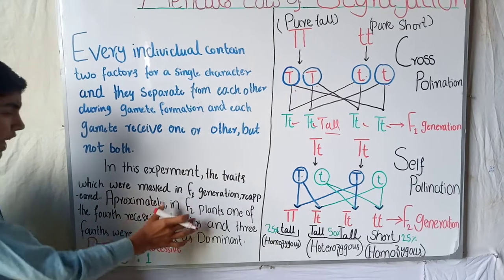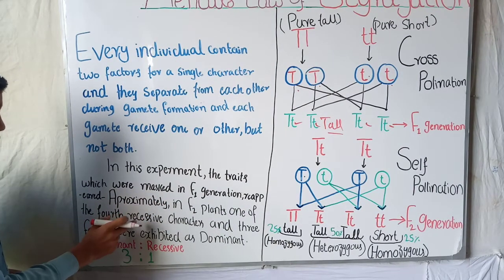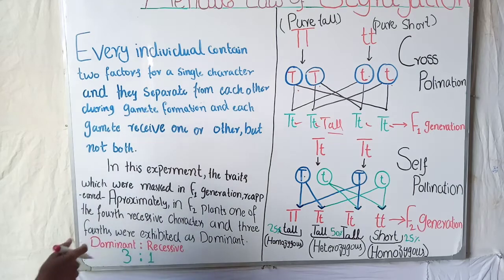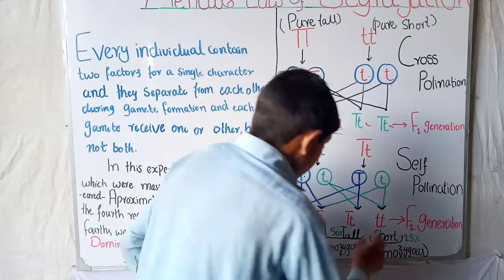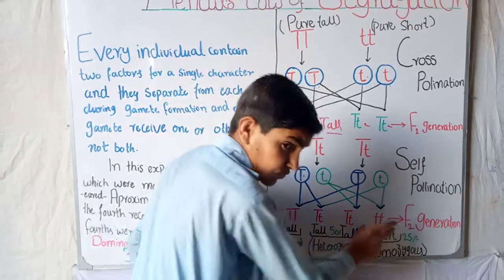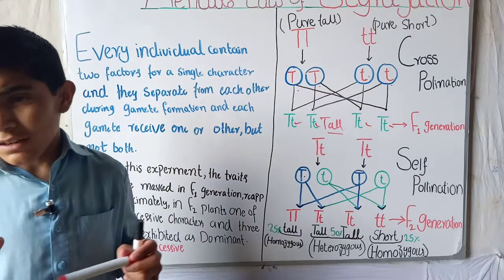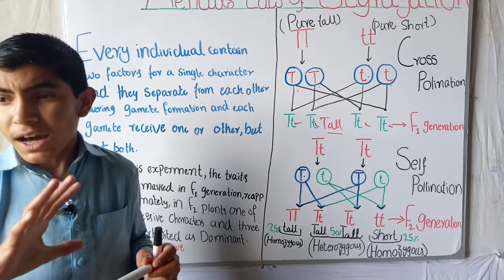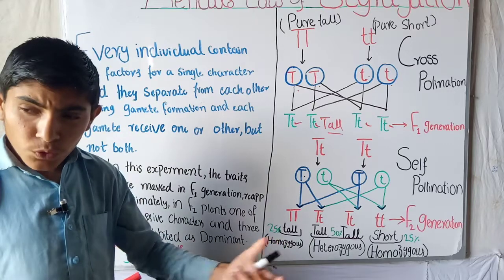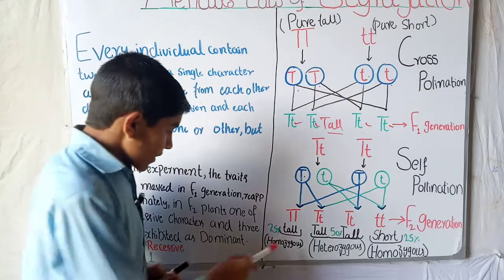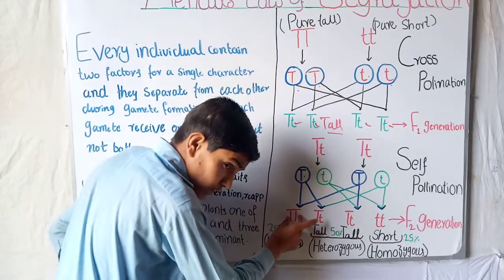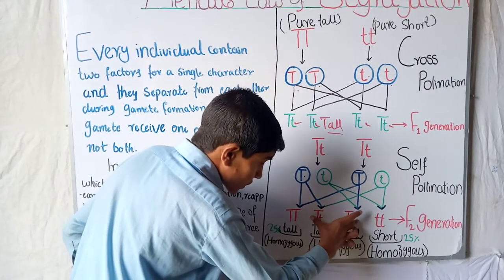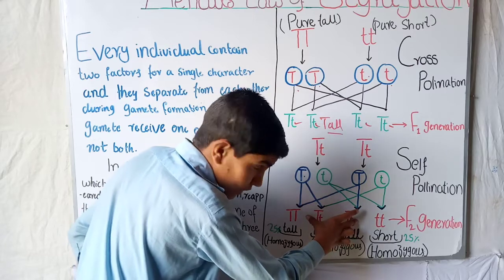Approximately in F2 plants, one-fourth exhibit the recessive character and three-fourths exhibit the dominant character. You can see here, one-fourth of the plants are small, while three-fourths are tall, although two of these are genotypically not pure tall.